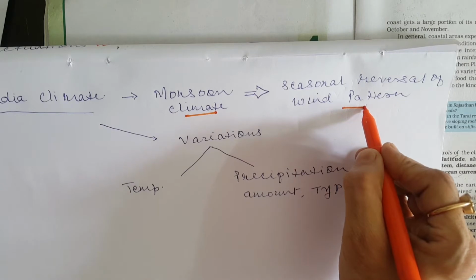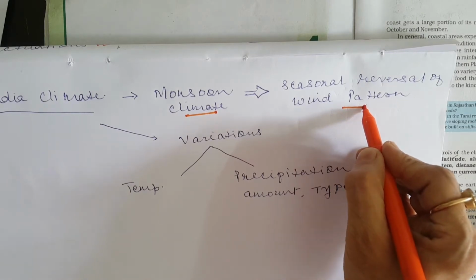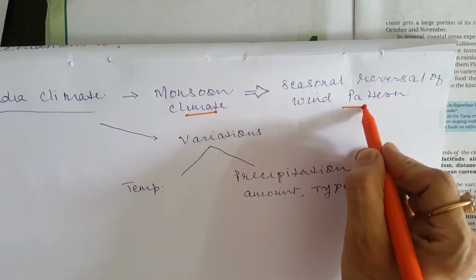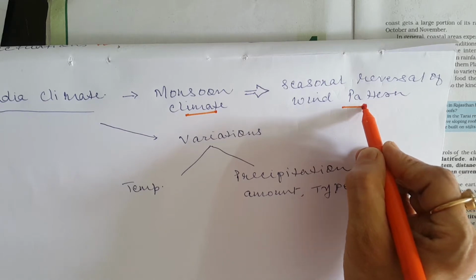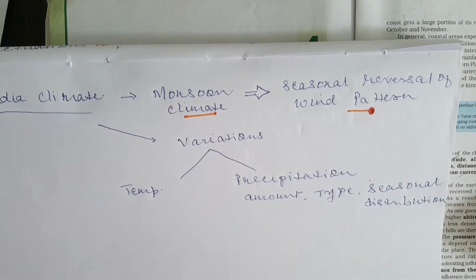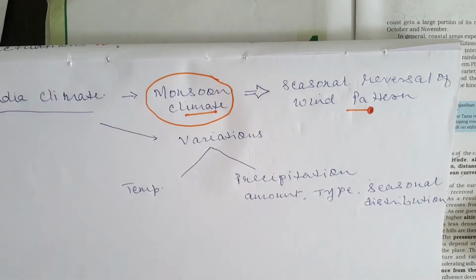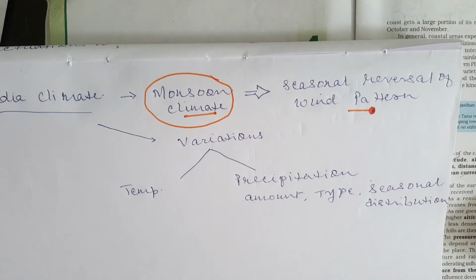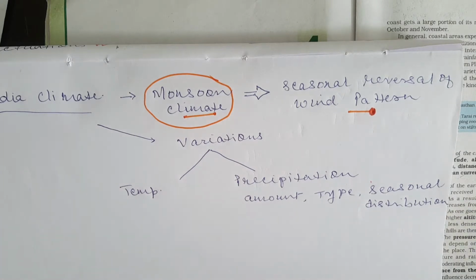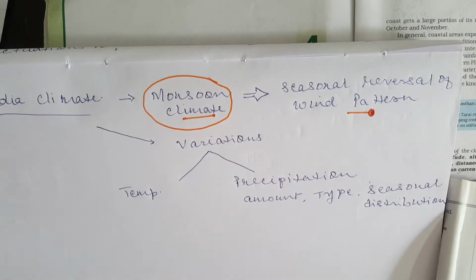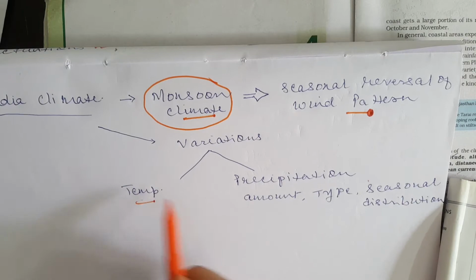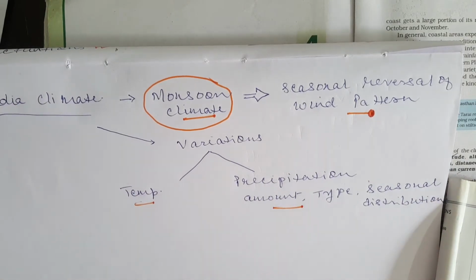This impacts the climate of India not only in terms of precipitation but also temperature and also the distribution of rainfall. However, in spite of having a monsoon type of climatic condition throughout the country, there are regional variations which are found in India, even if we take two important factors only, temperature or precipitation.